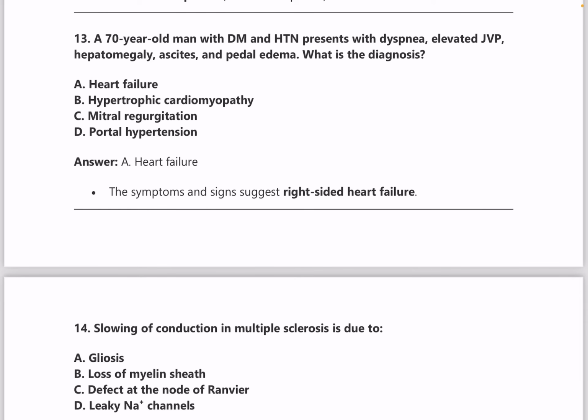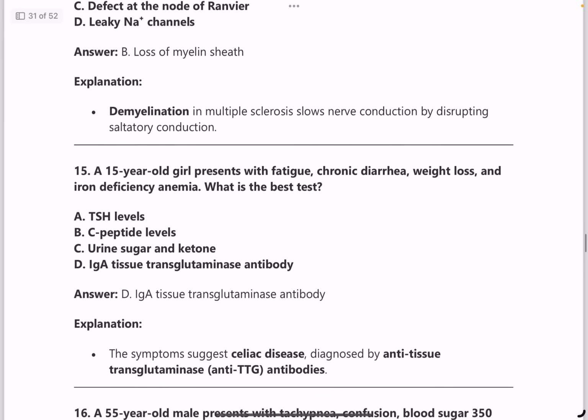The features of left-sided heart failure also you need to know, guys. Questions can come up from there as well, just like this. Left-sided heart failure features can be given up and the question might be regarding that. So please go through that.